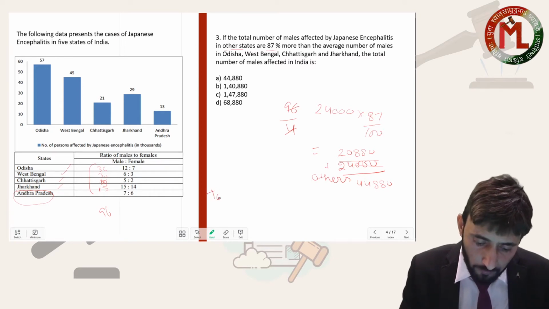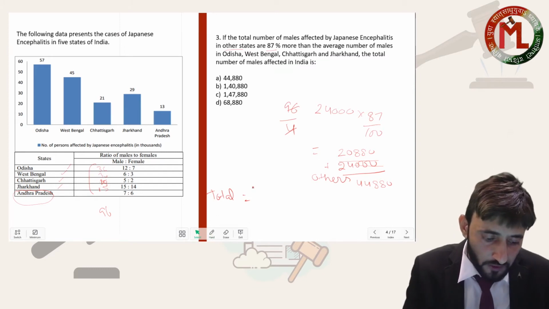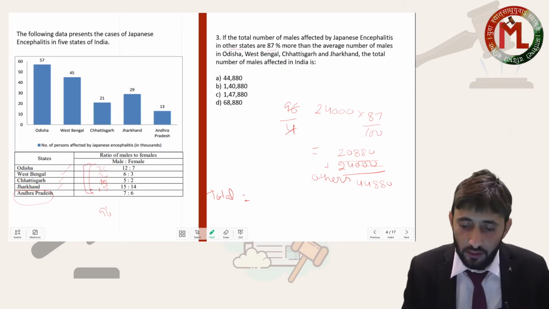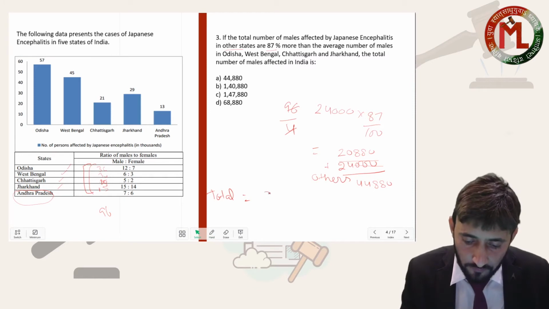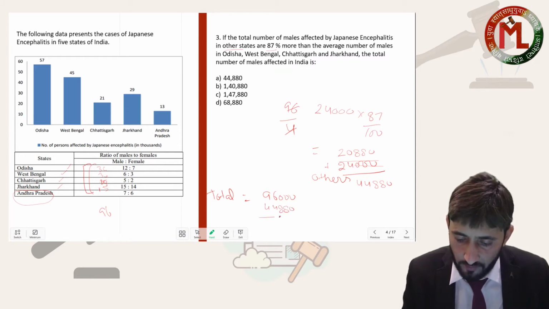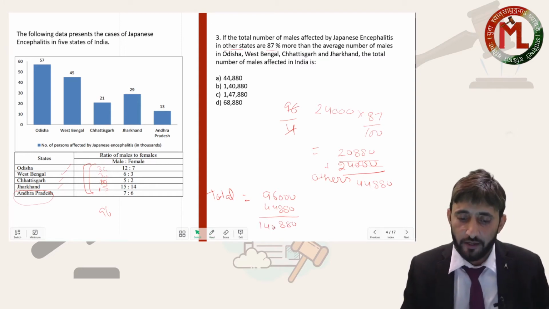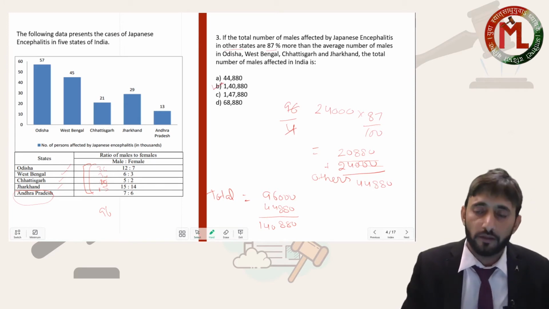Now the total number of males will be the total number of males of these 4 states plus the others. So the total number of males in these 4 states was 96,000 plus other states it was 44,880. We have to take the total of this. So this is coming out to be 1,40,880. So that is the option number B.